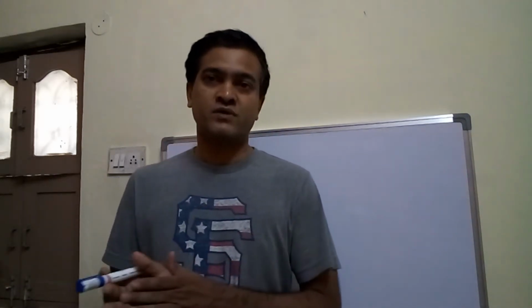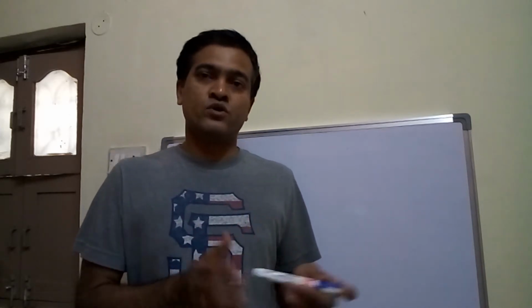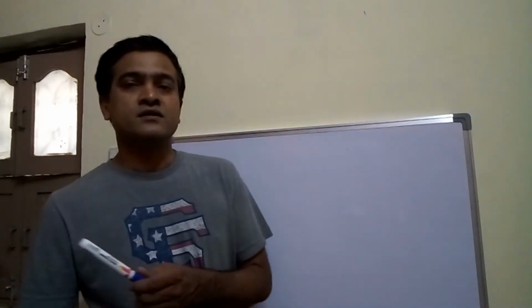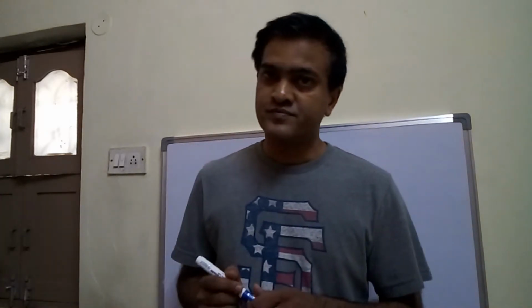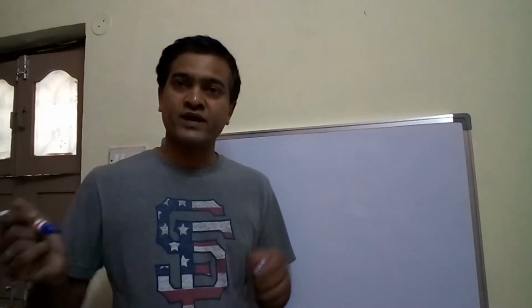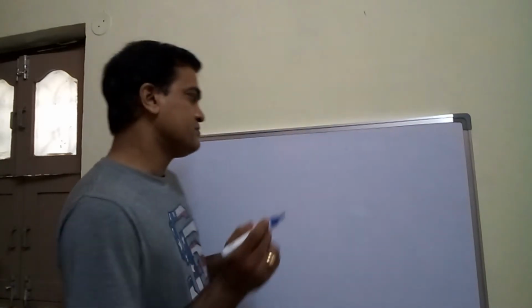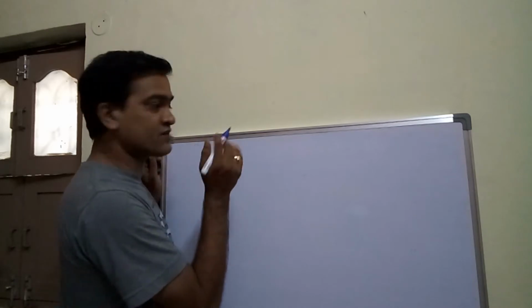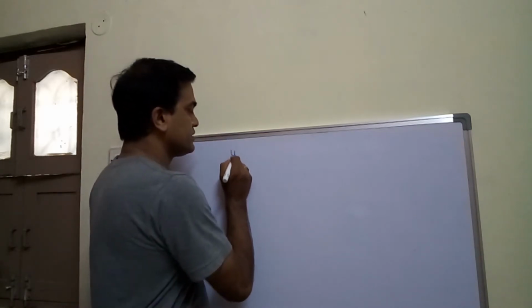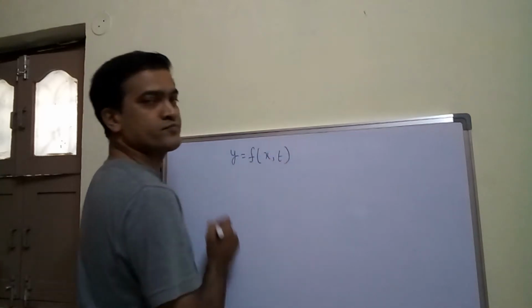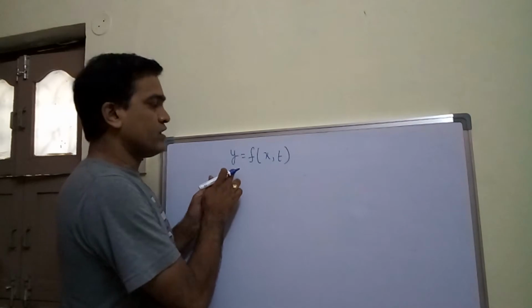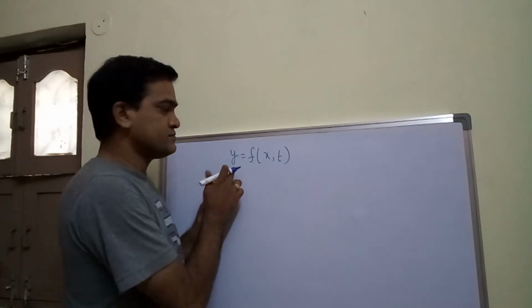Let me write all the formulas one by one so that you can also note them down, which are useful while doing problems. Let me write the first equation, which is the equation of plane progressive wave, and you know that y depends upon x and t. So let me write like this: y is equal to f of x comma t. Already I gave this. Y is nothing but displacement of a particle.